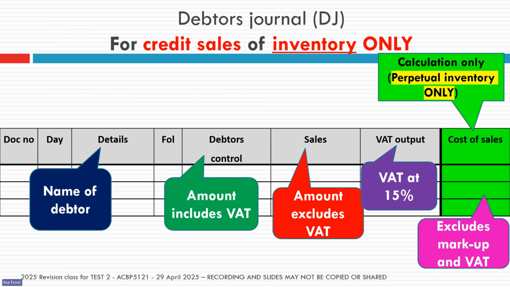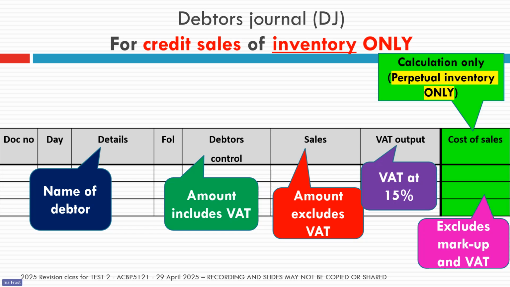Then our debtors journal, remember this is where we're going to record the credit sales of inventory only. Okay, so this journal is only credit sales and it's only sales of inventory. Again, that's where page 107 is so important, because it tells you exactly what type of transaction must go into each one of your journals.